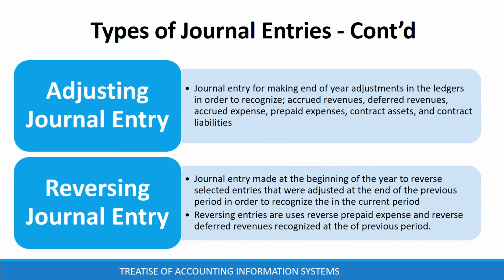An adjusting entry is a journal entry for making end-of-year adjustments in the ledgers in order to recognize accrued revenues, deferred revenues, accrued expenses, prepaid expenses, contract assets, and contract liabilities. On the other hand, a reversing entry is a journal entry made at the beginning of the year to reverse selected entries that were adjusted at the end of the previous period in order to recognize them in the current period. Such reversing entries include reversing prepaid expenses and reversing deferred revenues recognized at the end of the previous period.